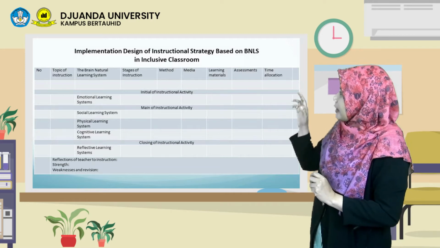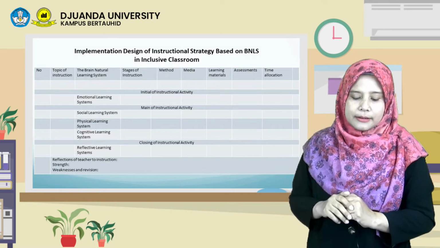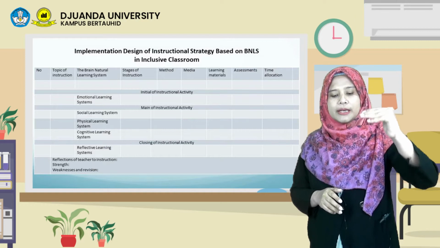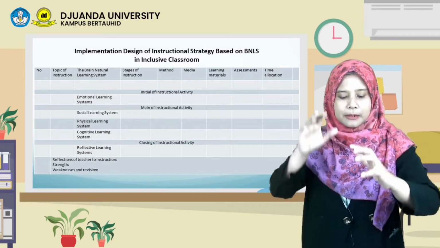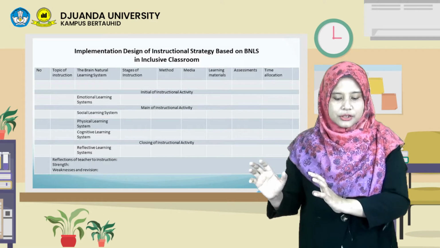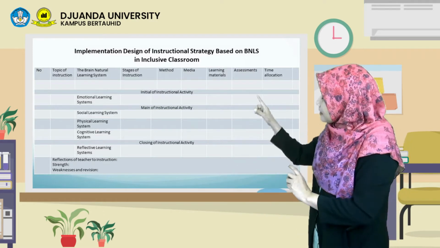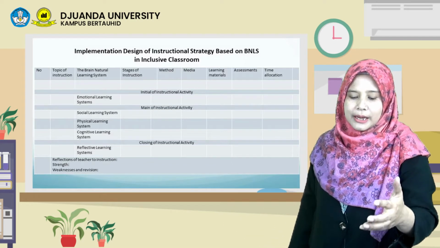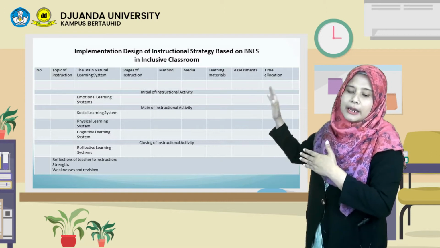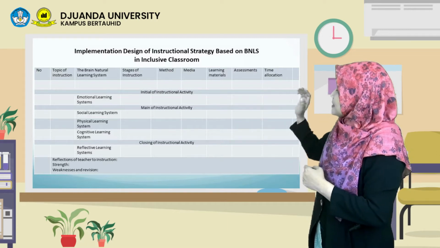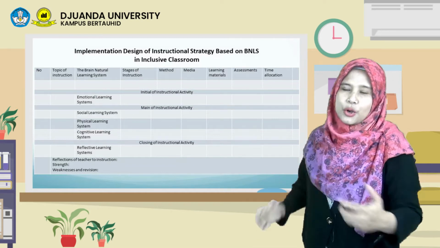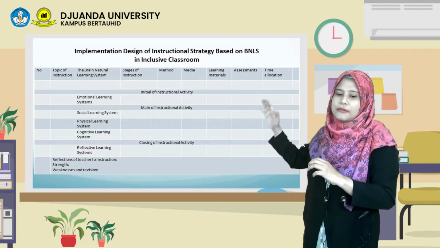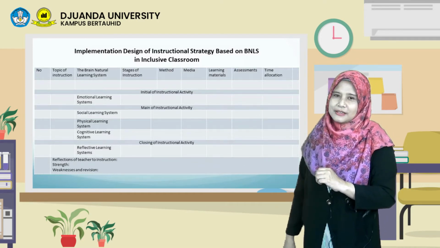At the top of the row, we can put the topic of instruction and the brain natural learning system, the kind of brain natural learning system that we can put in each stage: initial activity, main activity, or closing activity. And here we have method, media, learning materials, assessment, and time allocation. So the teacher can create all of the material from this implementation design of the instructional strategy.